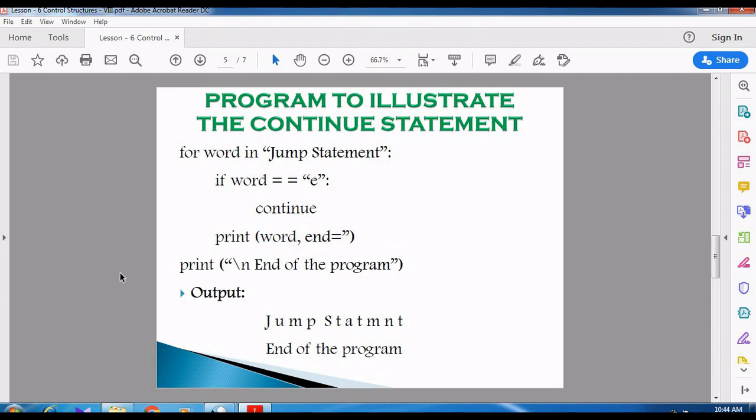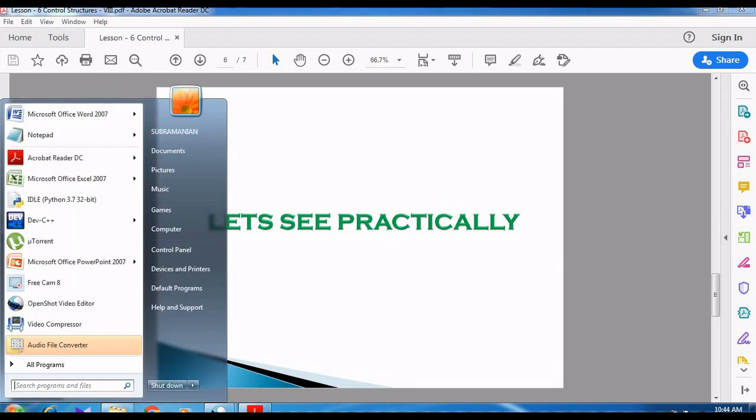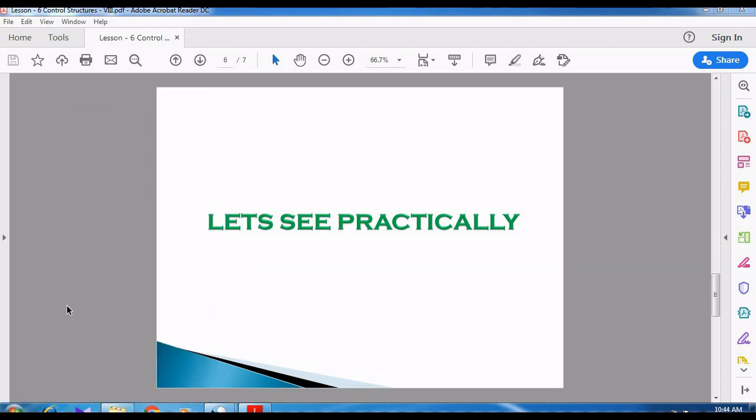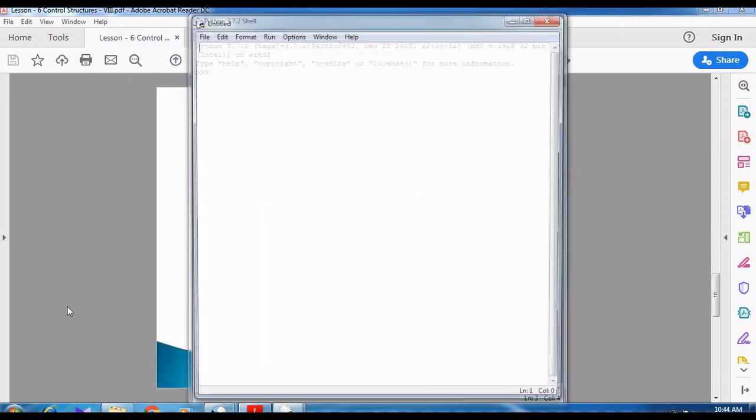So this is the program where they have used the continue statement and shown you the output. So we can see it in a practical manner. Start button. Using the programs menu, we can choose Python. We are going to see it in a practical manner using Python script mode programming.